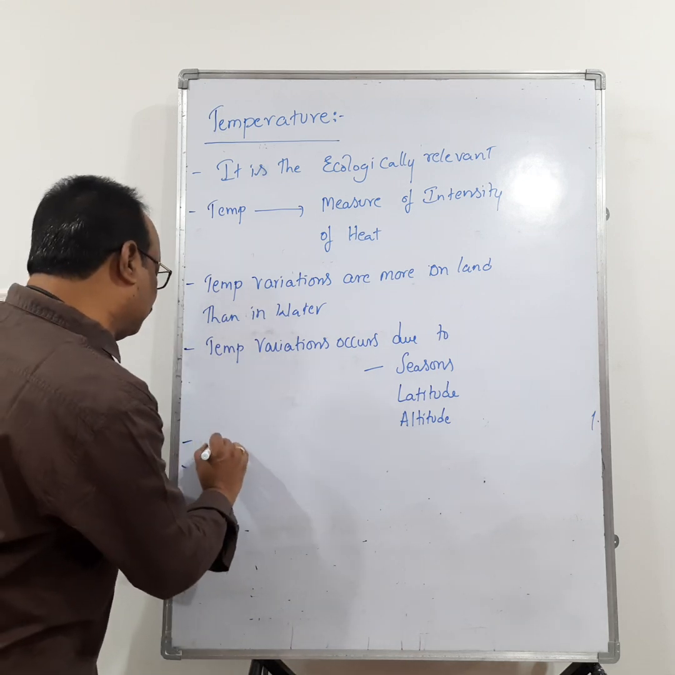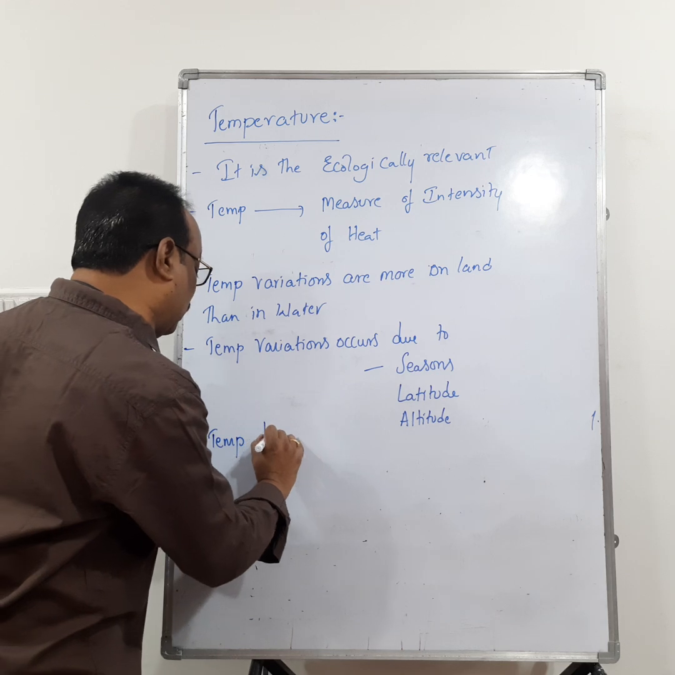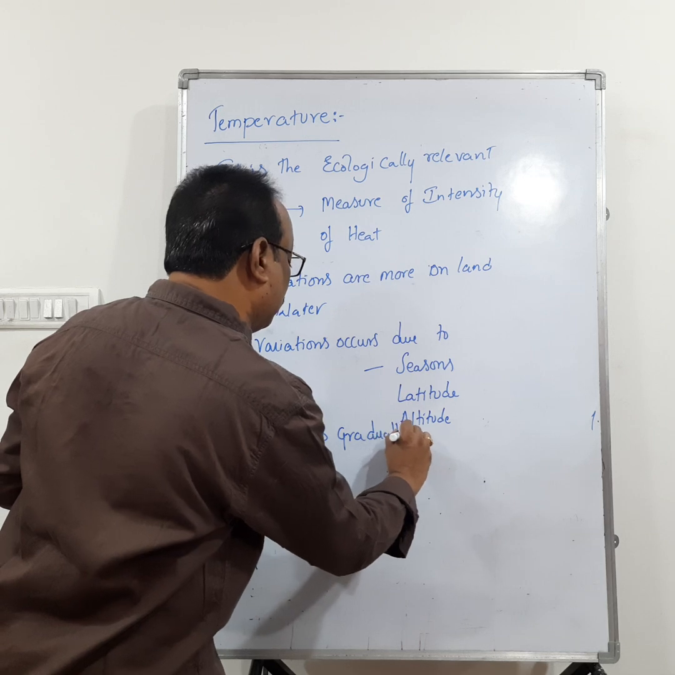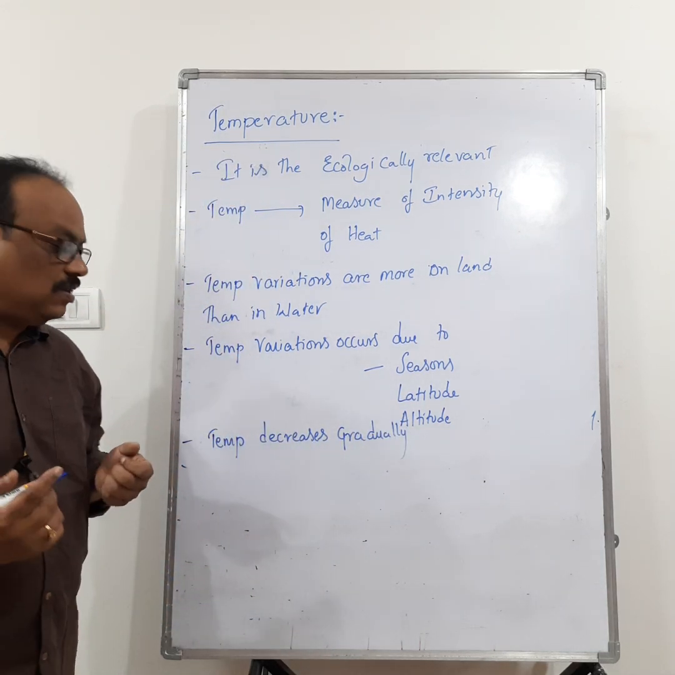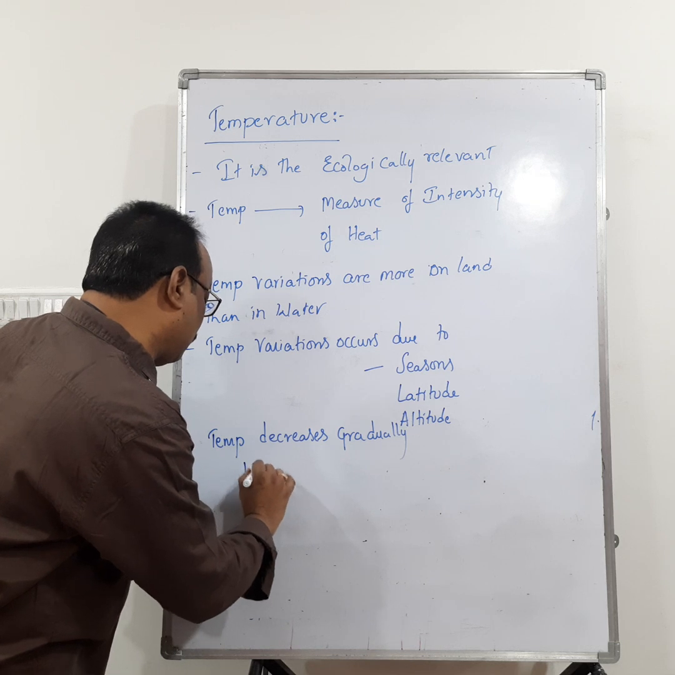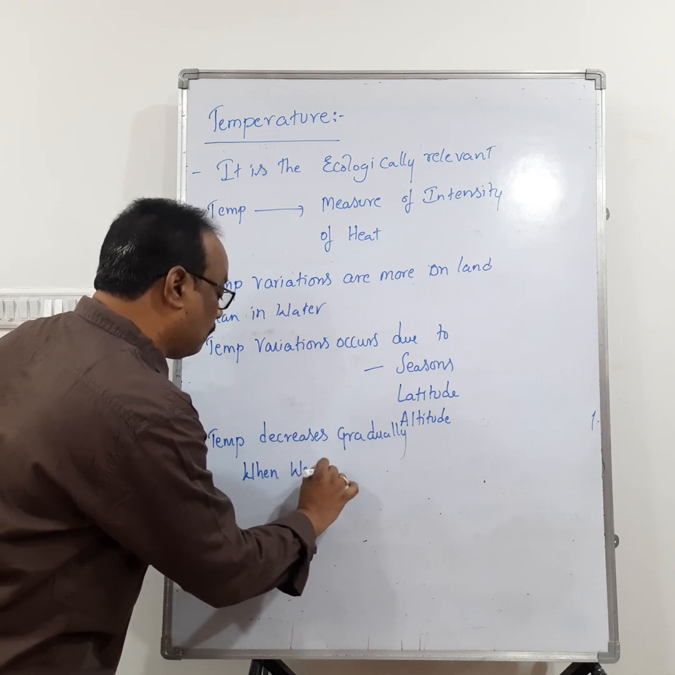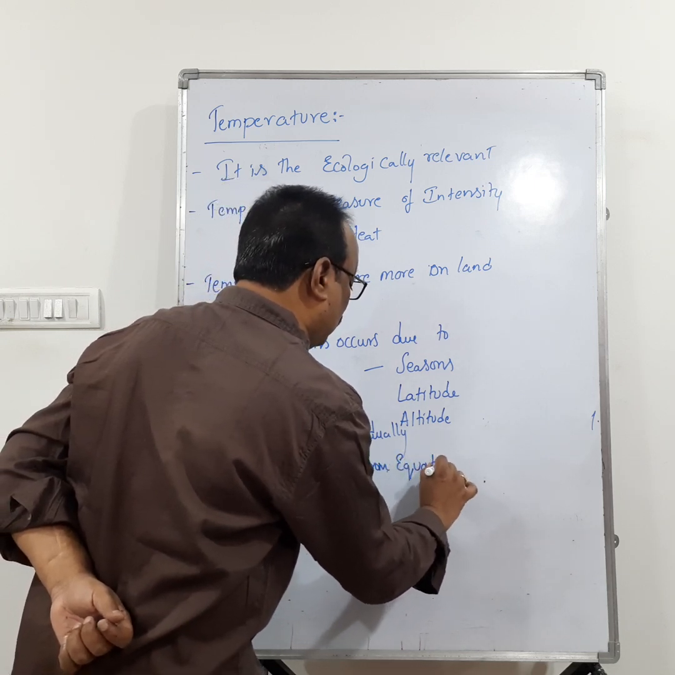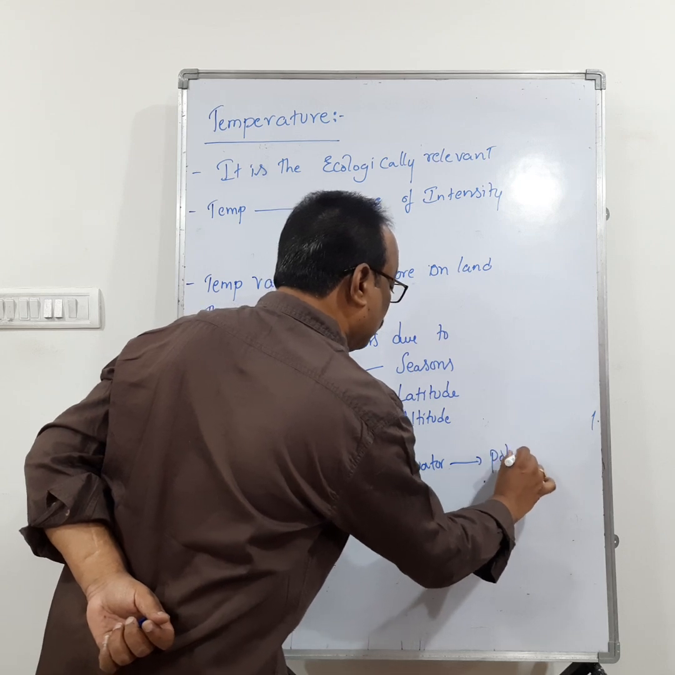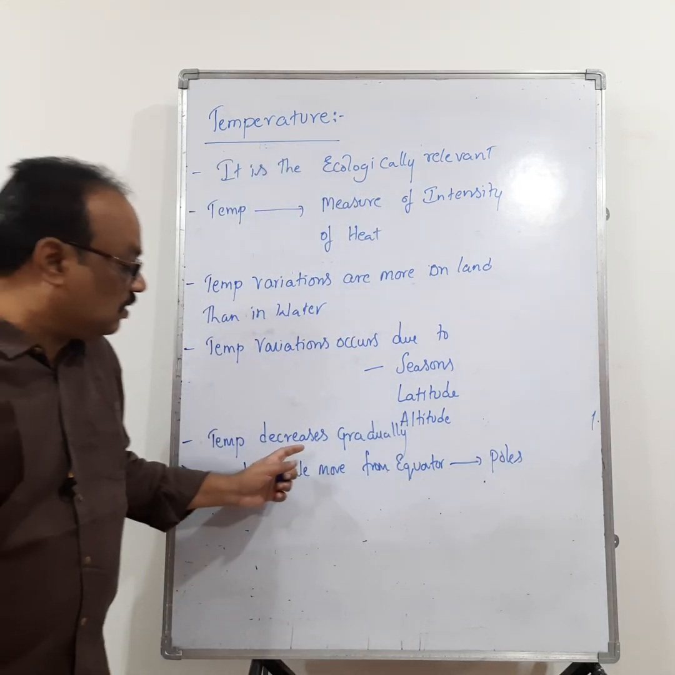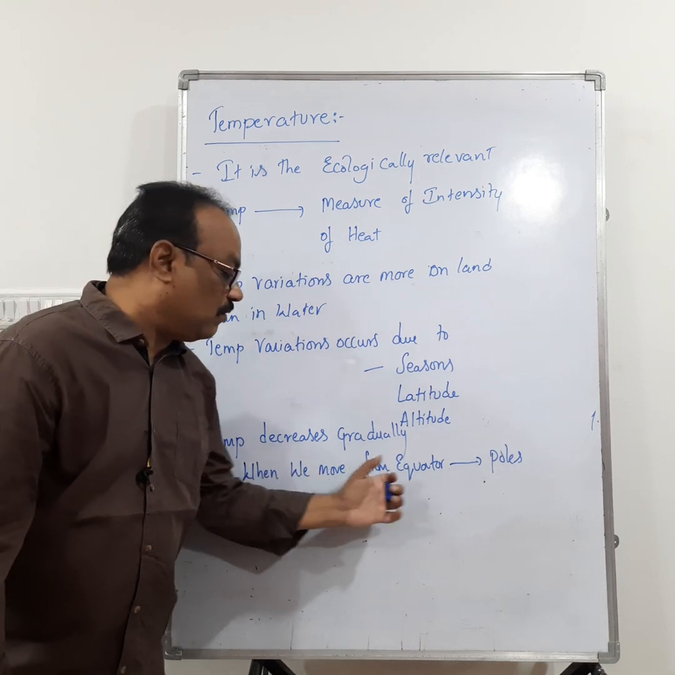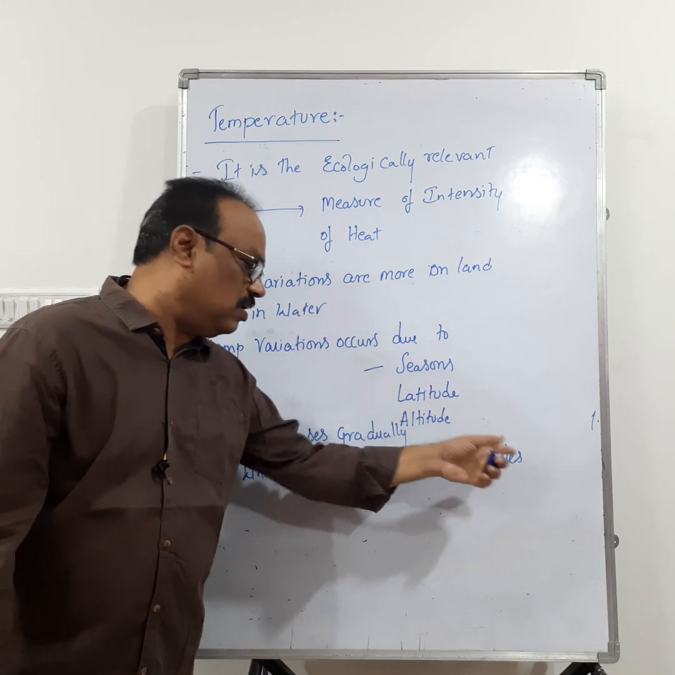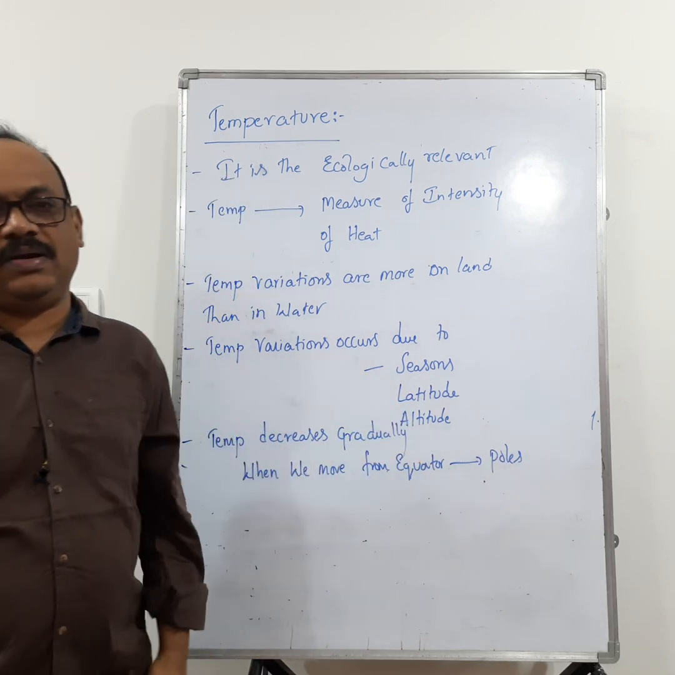Okay, temperature decreases gradually when we move from the equator to the poles. Or we can say the reverse also: temperature increases gradually when we move from the poles to the equator.